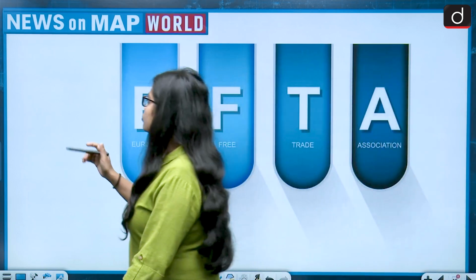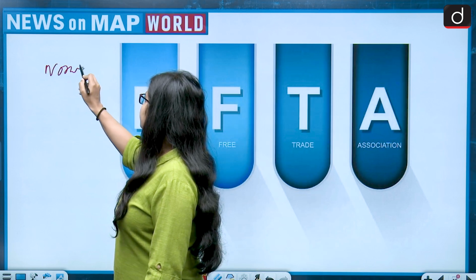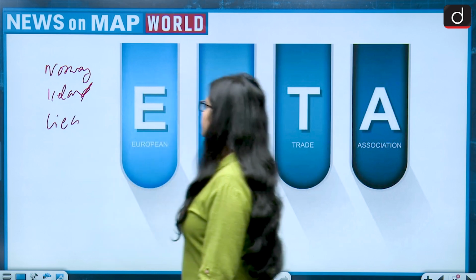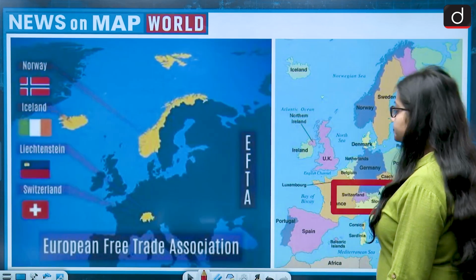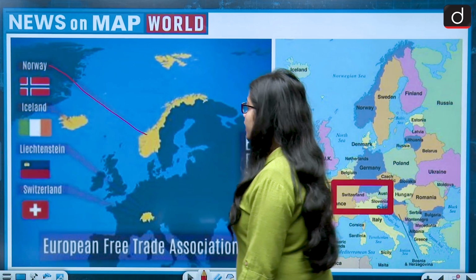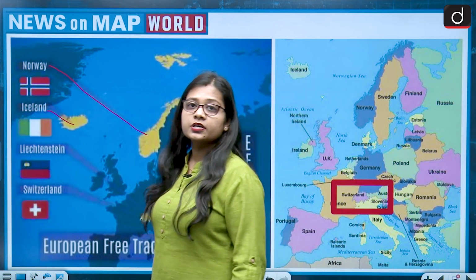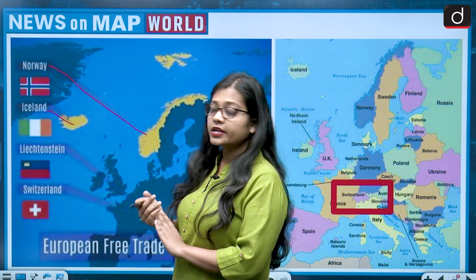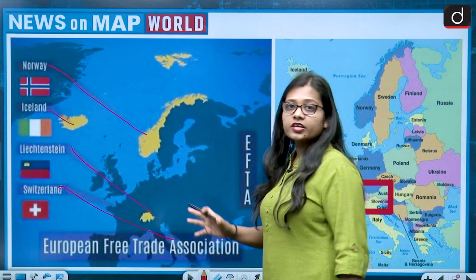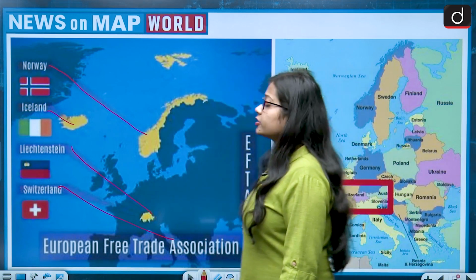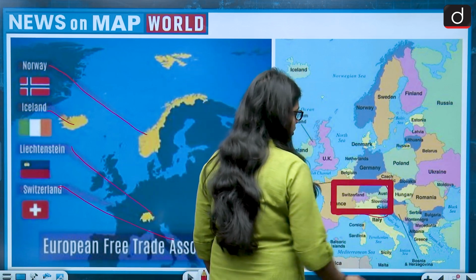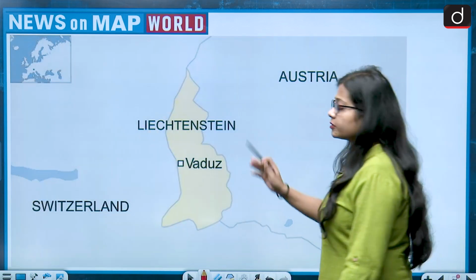The members of the European Free Trade Association are Norway, Iceland, Liechtenstein, and the fourth one being Switzerland. Norway is a Scandinavian country. Then comes Iceland, one of the biggest island countries. Then comes Liechtenstein and then Switzerland. Liechtenstein and Switzerland lie side by side, and both are European countries. This is the location of Switzerland and Liechtenstein. If we zoom out on this map, this is the map that we get.